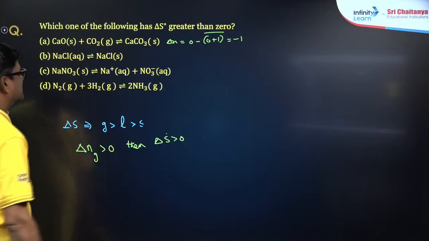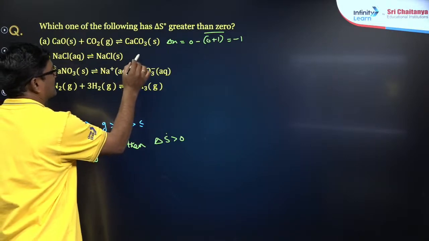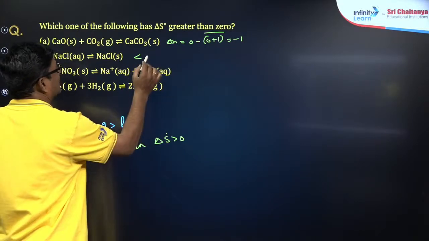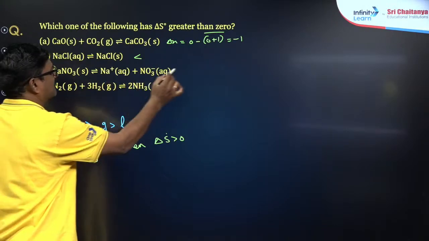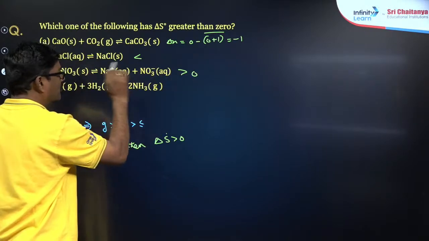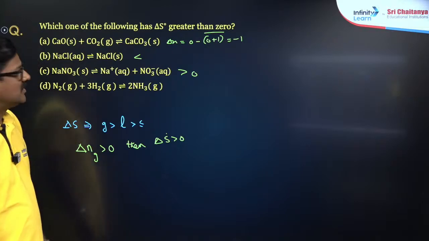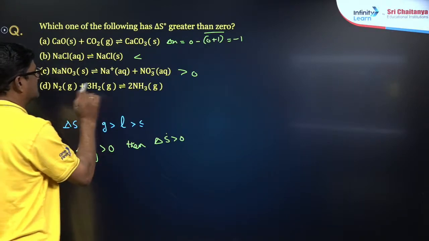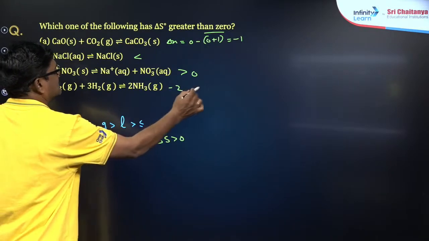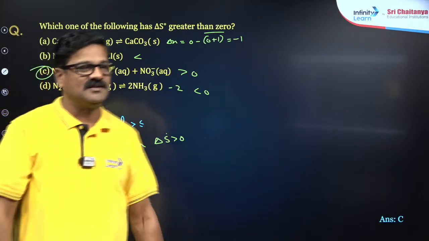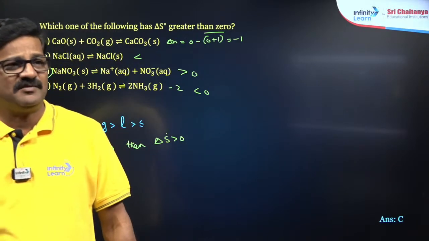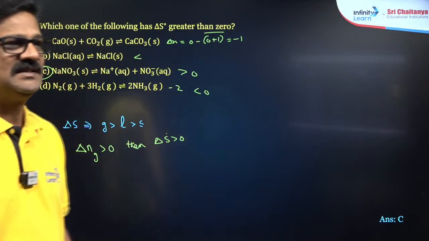Okay, aqueous becoming a solid, less than 0. Okay, and NaNO3 solid to aqueous, greater than 0. Solubility is going to be greater than 0. Gas minus 2, so less than 0. So my answer is going to be C. Answer C. Prachi, Jaina, we give D.